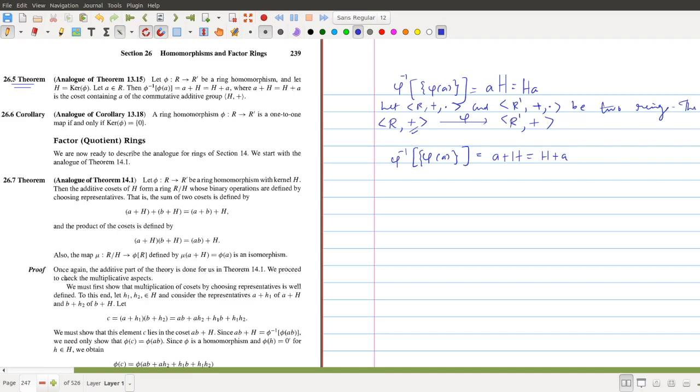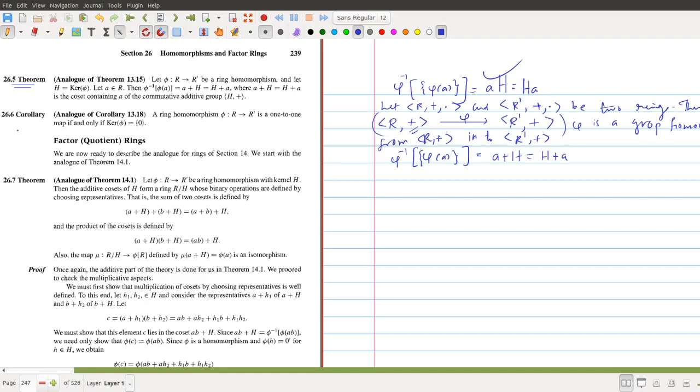Then you can write that phi is a group homomorphism from R plus to R prime plus. Now you can use the previous theorem proved in the case of groups, and you can translate this a by a plus H. So that proves theorem 26.5.